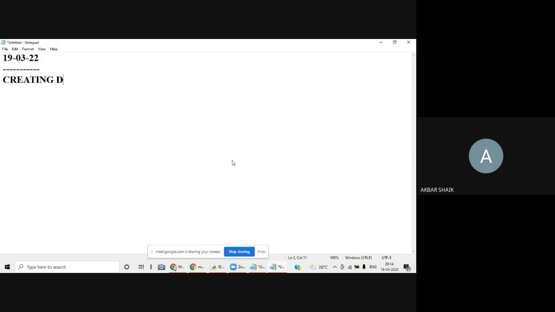Directory means folder only. Another name for directory is a folder. Creating a directory in Python. And similarly, we'll see how to remove a directory, as well as how to rename a directory.